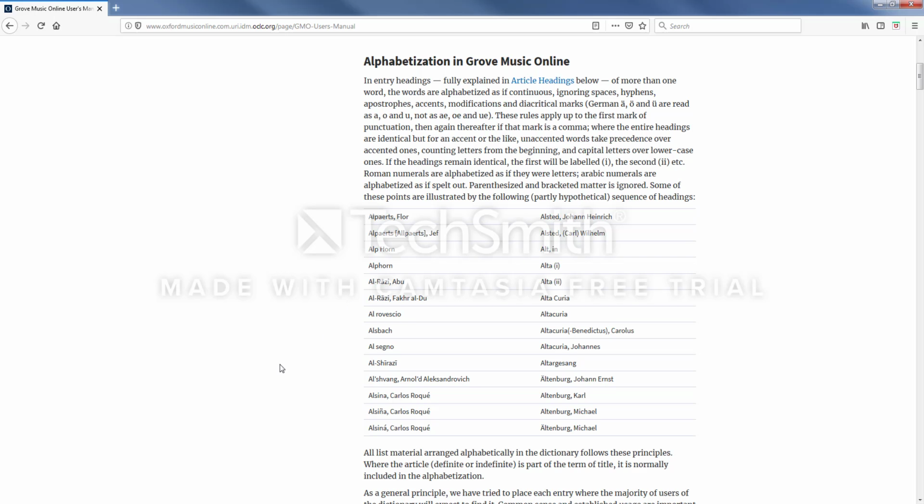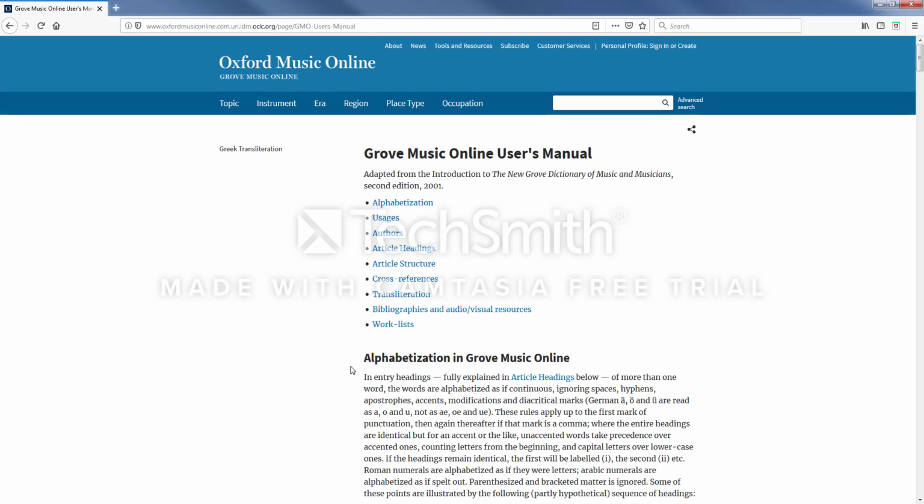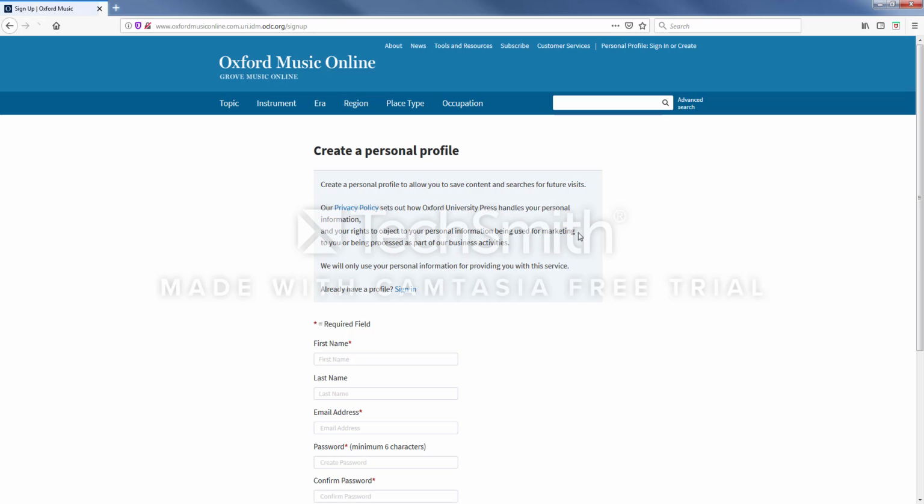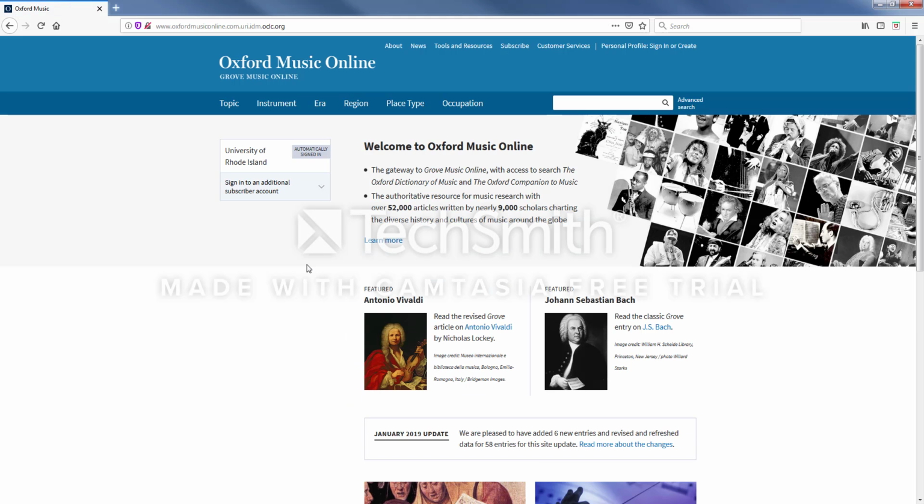options from other languages. And then the last thing I'd like to note is this personal profile option up here. If you choose to create a personal profile with Oxford, you can then sign in every time you use the service, and that'll allow you to save content and searches for future use and actually annotate entries, which is very valuable for doing research.